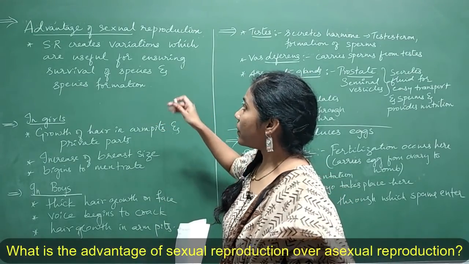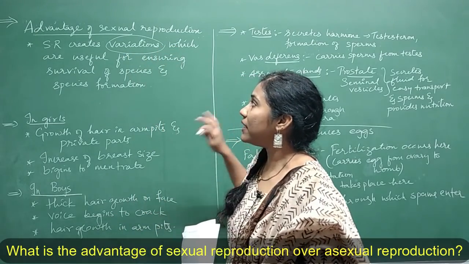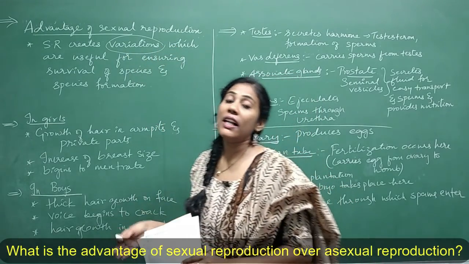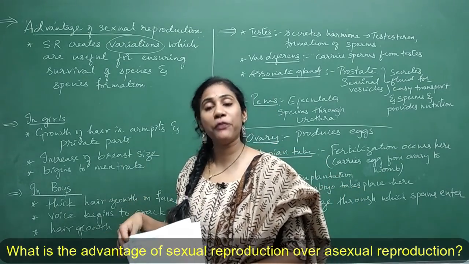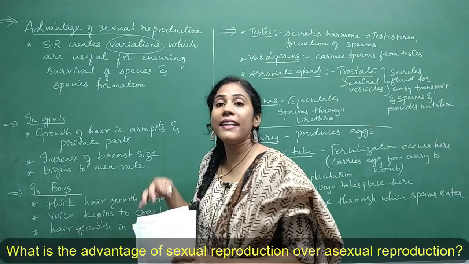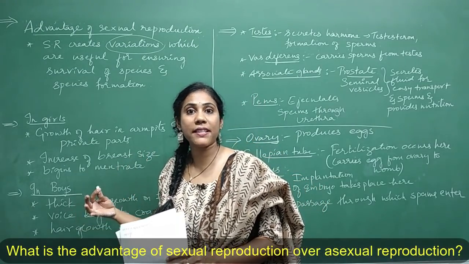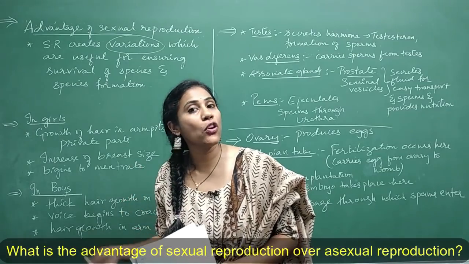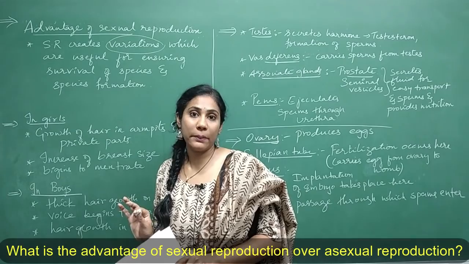So during sexual reproduction, you will observe something called variation. So how does this variations helpful? These variations are helpful for the organisms to adapt for a new environment, and it leads to the formation of new species, right? New variety of a species, more advanced type of organism that can adapt to a existing environment. Right?